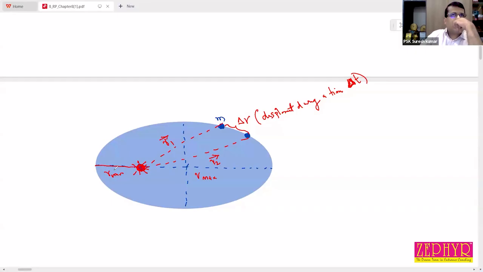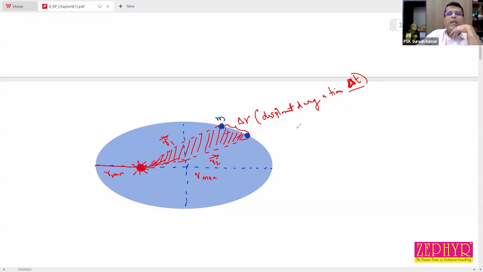So the force between them changes, the speed of the planet changes, but it can be proved that the area swept by the planet during a time interval delta t is a constant.